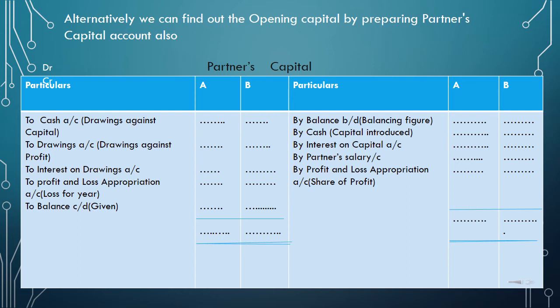Then on the debit side, you will have the drawings against capital, drawings against profit, interest on drawings account, any loss incurred, and the closing balance which is given in the problem. Then balance the account, and that balancing figure will be the opening capital.